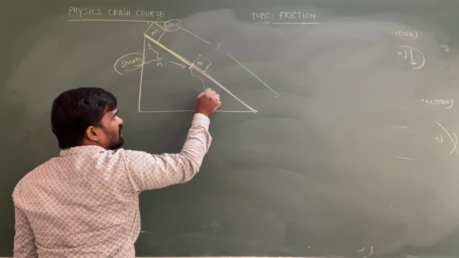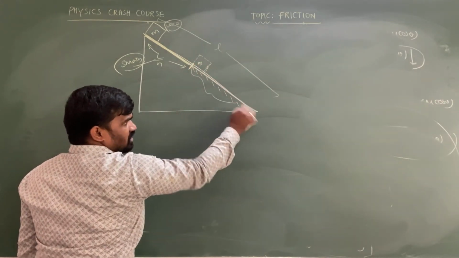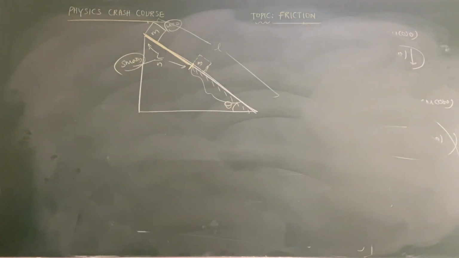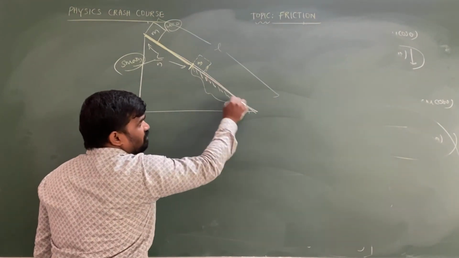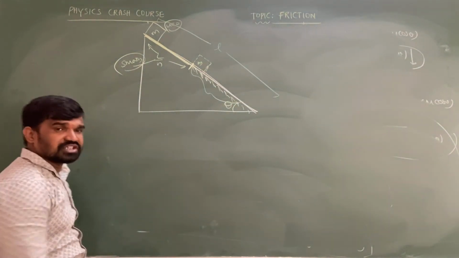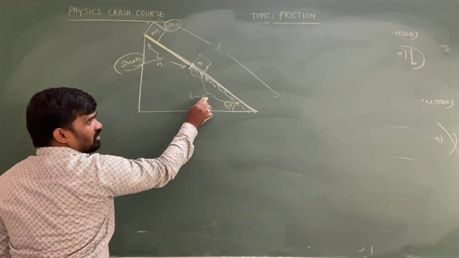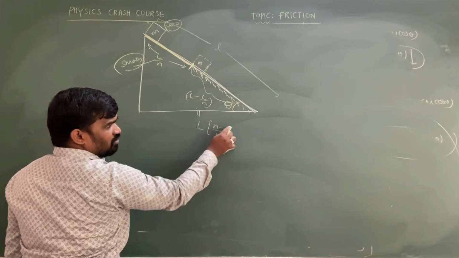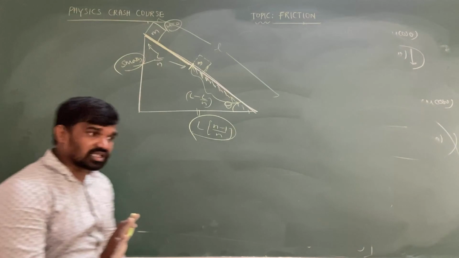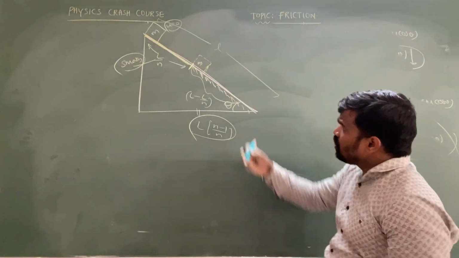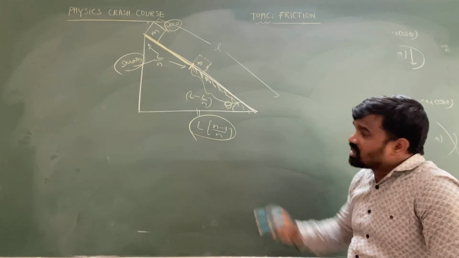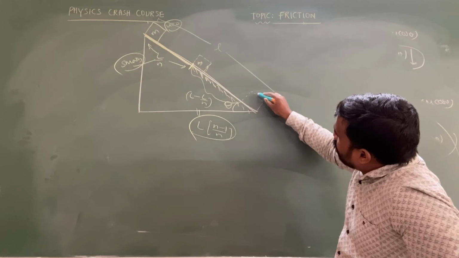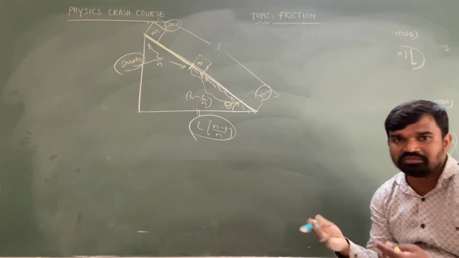So from there onwards, there is a rough surface. And angle of inclination, let you take, it is theta. How much length is rough surface, beta? L minus L by n, which is equal to L, we can take common, L into 1 minus 1 by n. This much length is the rough surface. So due to this rough surface, or due to the presence of friction, this block comes to rest at bottom. Again final velocity becomes 0 only.